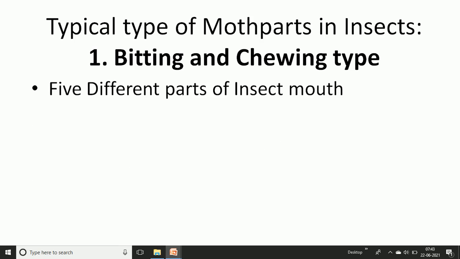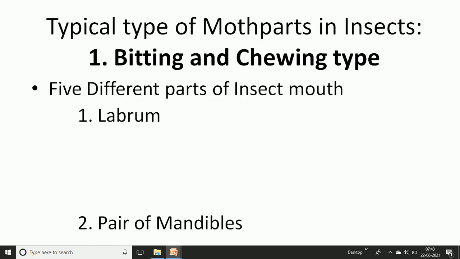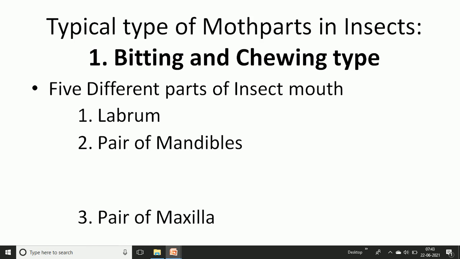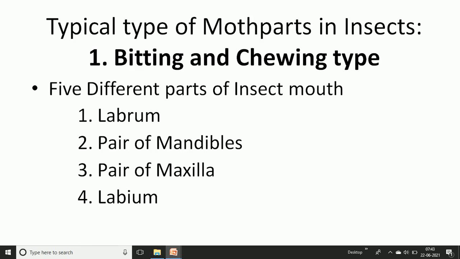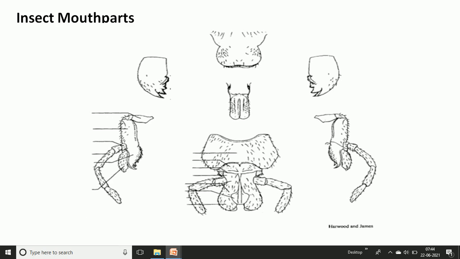We can see the different mouth parts of the insect: the labrum, a pair of mandibles, a pair of maxillae, the labium, and the fifth part, the hypopharynx. These are the typical mouth parts found in the insect mouth.